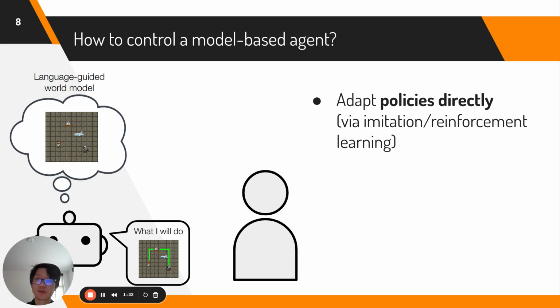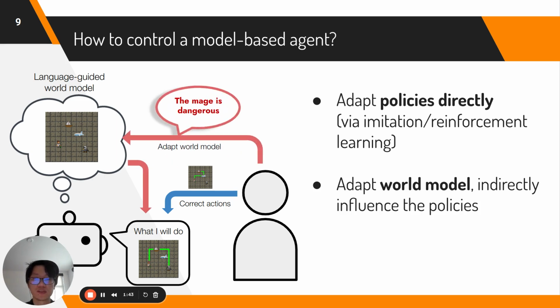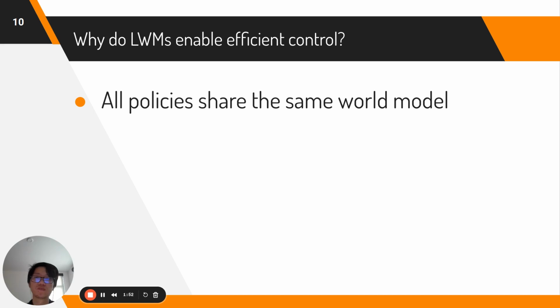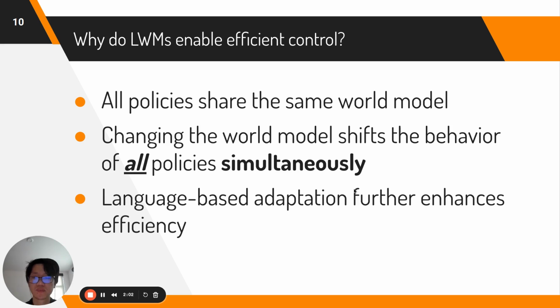A model-based agent can be controlled in two ways: by adapting its policies directly, via imitation or reinforcement learning, or by adapting its world model, which indirectly influences its policies. The second mechanism makes this type of agent efficient to control. Specifically, since all policies of the agent are trained within the same world model, changing the world model shifts the behaviors of all policies simultaneously.